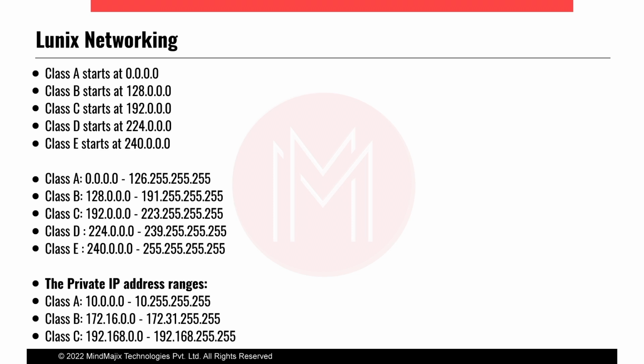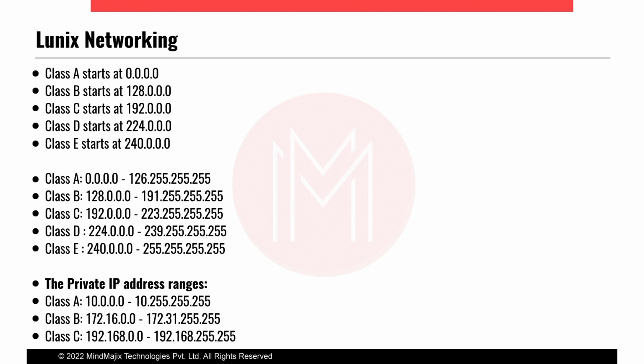Class A starts from 0.0.0.0. Class B starts from 128.0.0.0. Class C starts from 192.0.0.0. Class D starts from 224.0.0.0. And class E starts from 240.0.0.0. I have already mentioned that classes A, B, and C are the ones we practically use. Class D is used for multicasting and similar purposes. And class E is purely used for research purposes only. In practical use, we only use three classes: class A, class B, and class C.